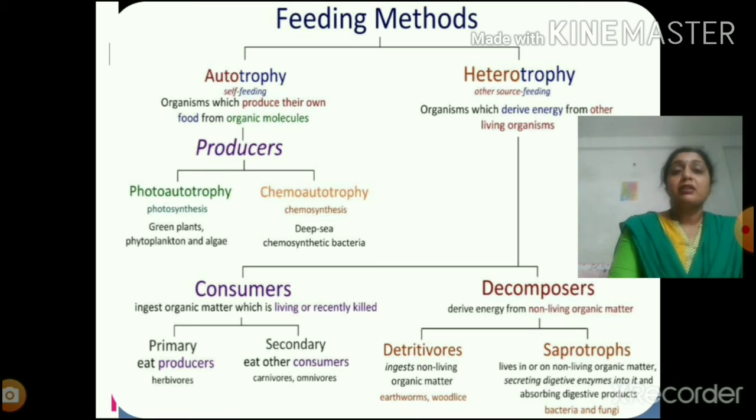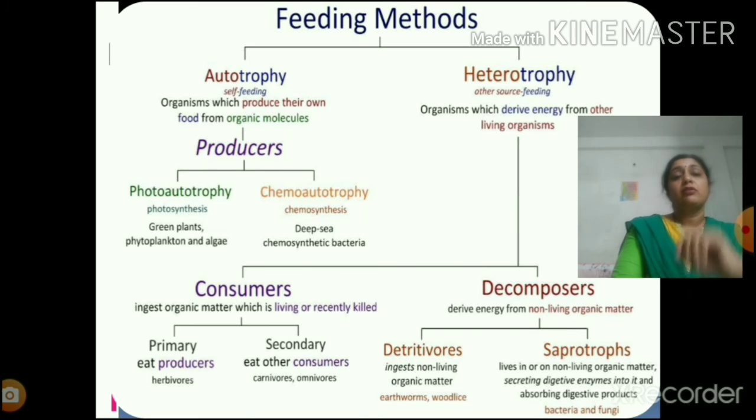That is the reason why all these plants around us are known as photoautotrophs. There are certain lower organisms, certain bacteria that help in synthesis of food with the help of breakdown of certain chemicals. That means to say that the source of energy to them is chemicals, and such organisms are known as chemoautotrophs because the source of energy that they are utilizing is chemicals, right? And the best example is chemosynthetic bacteria.